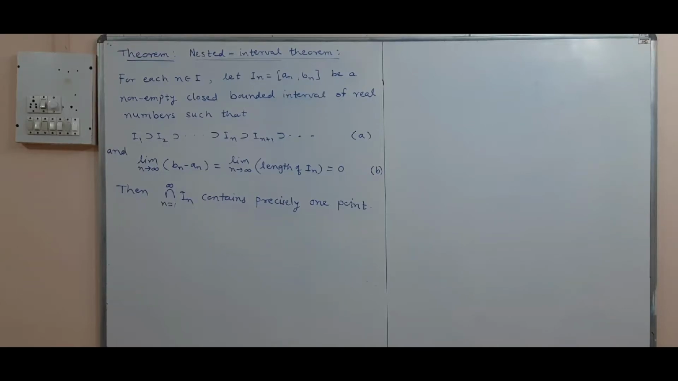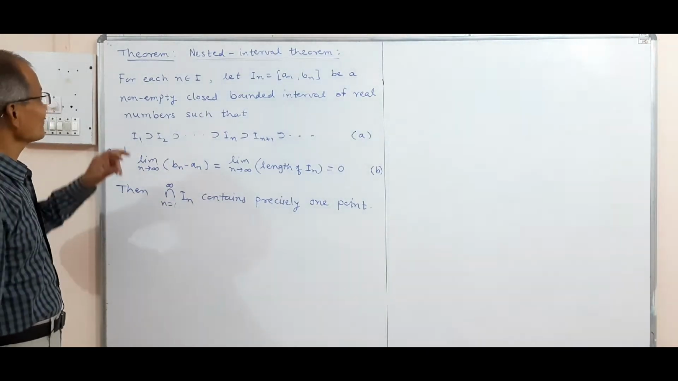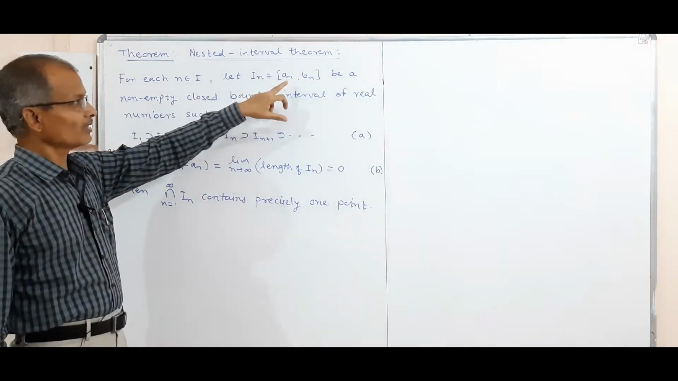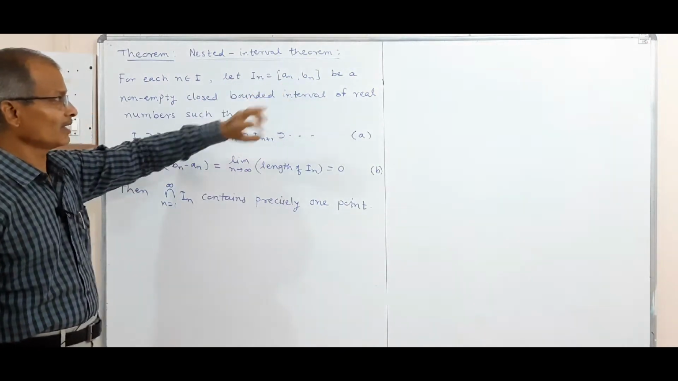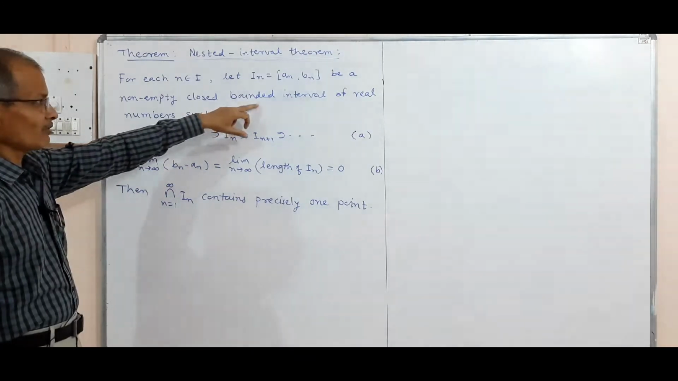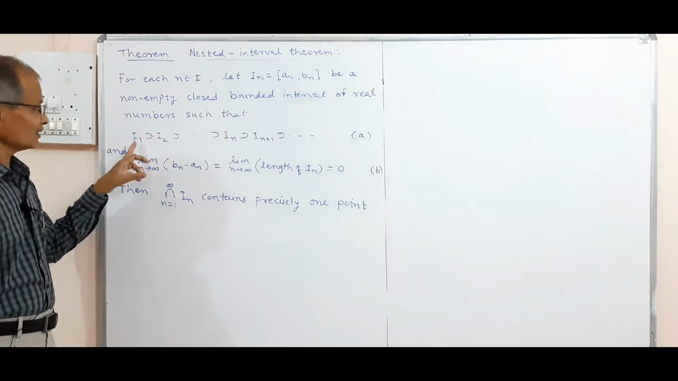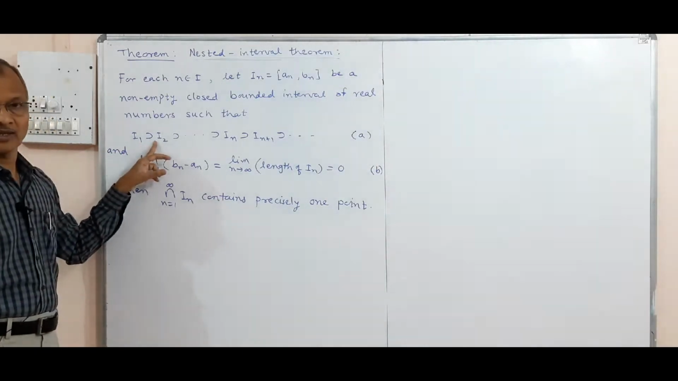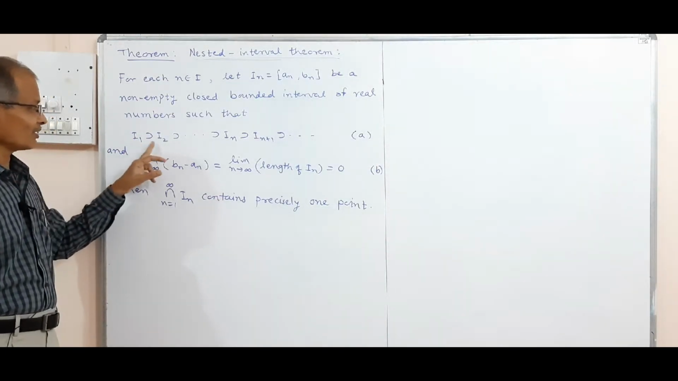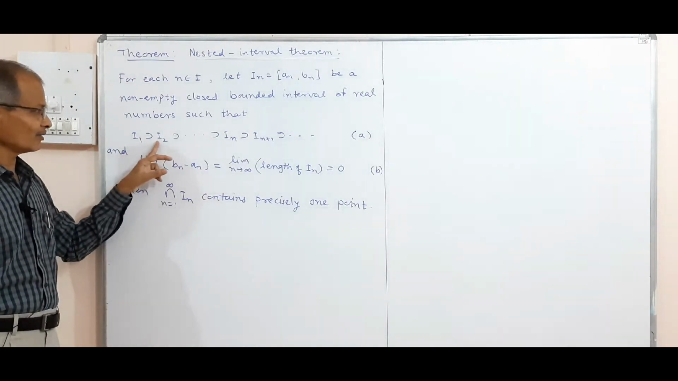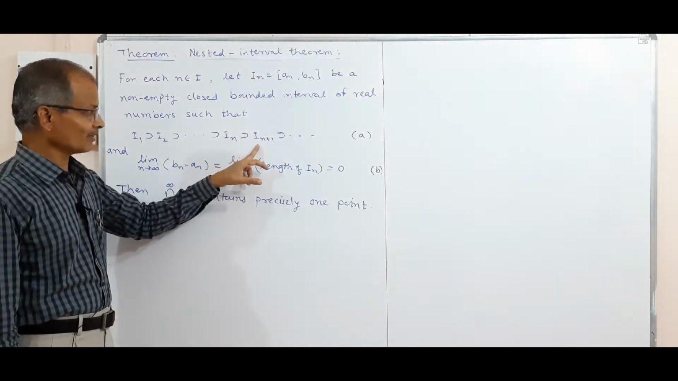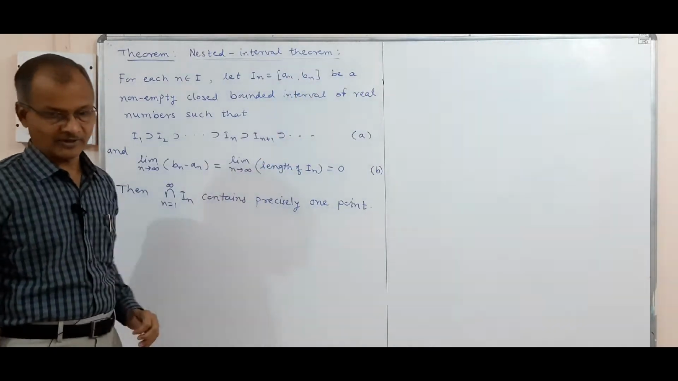Now we shall study the nested interval theorem. The statement of the theorem is: for each n belonging to N, let In be a closed interval [an, bn], a non-empty closed bounded interval of real numbers, such that this is the condition. I1 contains I2, meaning I2 is a subset of I1, contains I3 and so on. In general, In contains In+1, and this goes up to infinity.